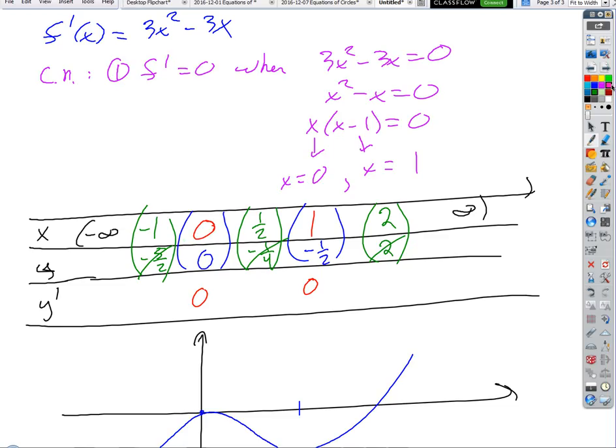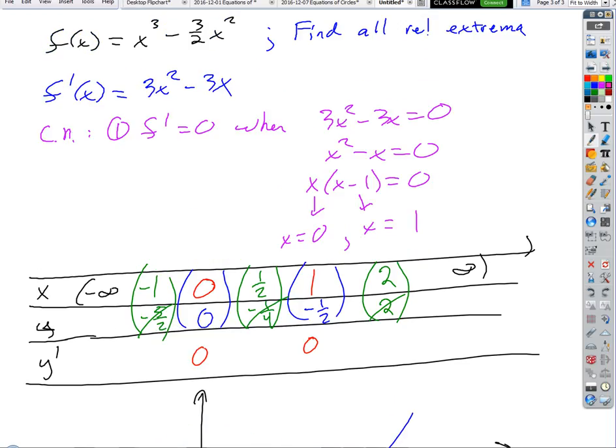Let's work down here in the third row. So let's evaluate the first derivative at 2, positive, and then if it's negative. And we don't even have to be specific, here's the advantage. We just have to know the sign of the derivative. That's it, whether it's positive, negative, or 0.